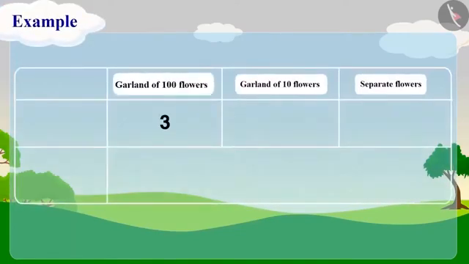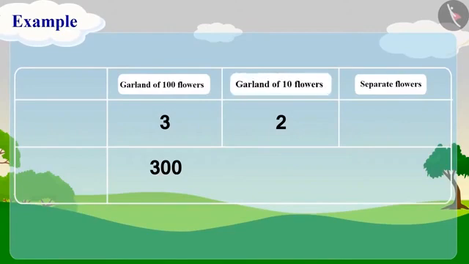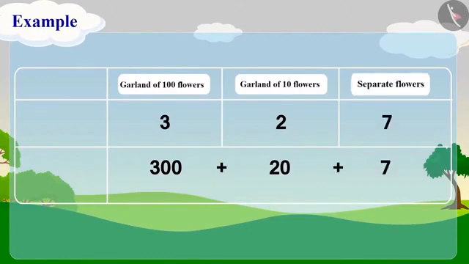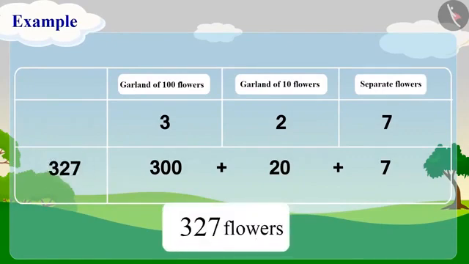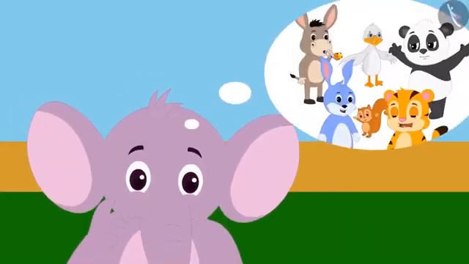If we add 3 garlands of 100 flowers each, then total is 300 flowers. Now we will add 2 garlands of 10 flowers. This total is 20 flowers. And we have 7 single flowers. Now we can identify the numbers with the help of the process of writing the numbers in expanded form. In this way, Chanda gave total of 327 flowers to Appu.